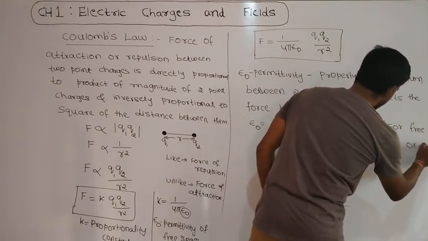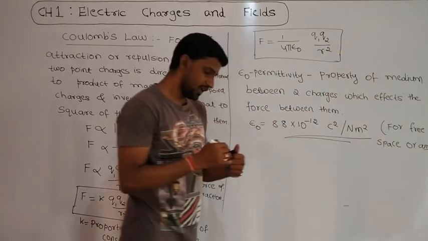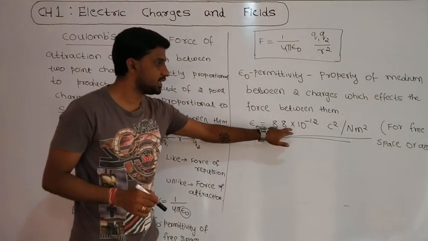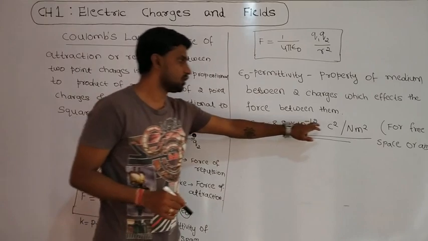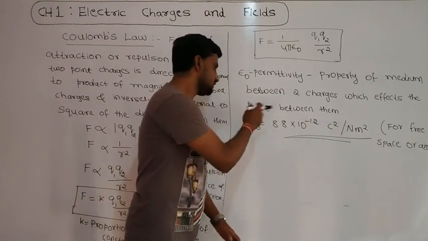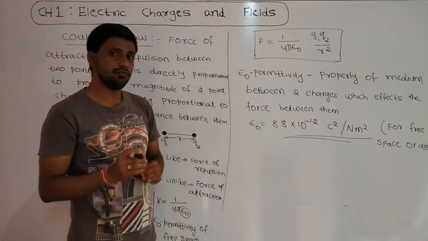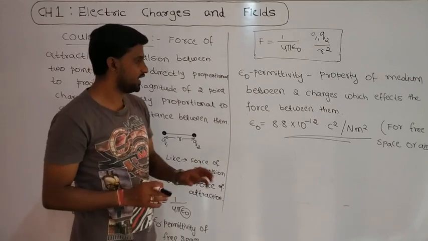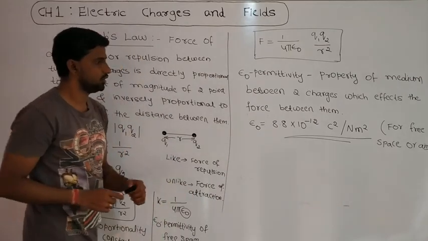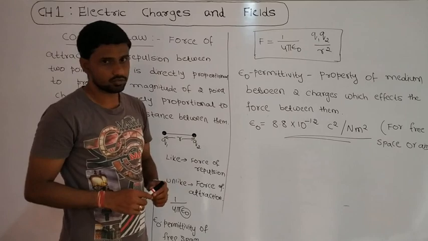For air also we are taking 8.8 into 10 to the power minus 12 Coulomb square per Newton meter square. That means for both the media its value is almost the same: 8.8 into 10 to the power minus 12 Coulomb square per Newton meter square.